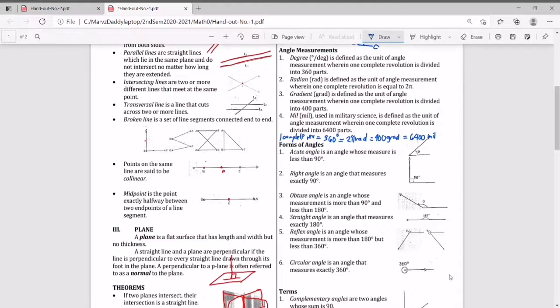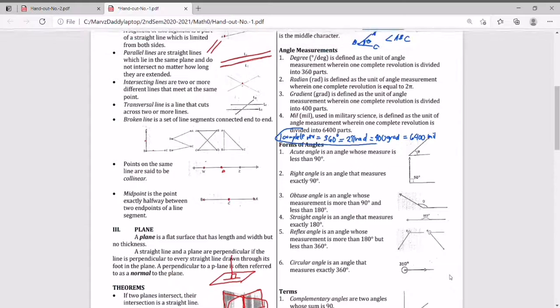So these values of one complete revolution are what we need in order for us to convert angle measurements from one unit to another. So these four, degrees, radians, gradient, and mil. You simply have to memorize this one complete revolution in different units in order for us to correctly convert angle measurements from one unit to another.